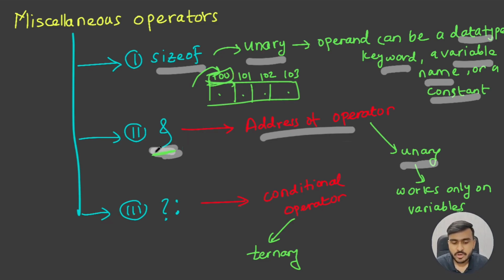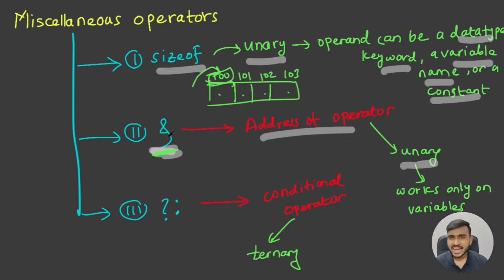And what is this address of operator going to do? The address of operator is going to give you the address of your variable. So whenever you create a variable, that variable is going to get memory, and for that memory there are going to be some addresses. Whenever you apply the address of operator on the variable, you will get the base address of your variable. That's it, that simple it is.